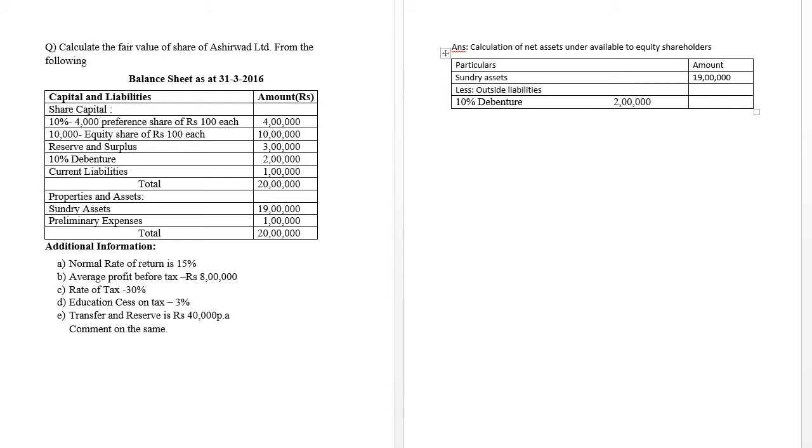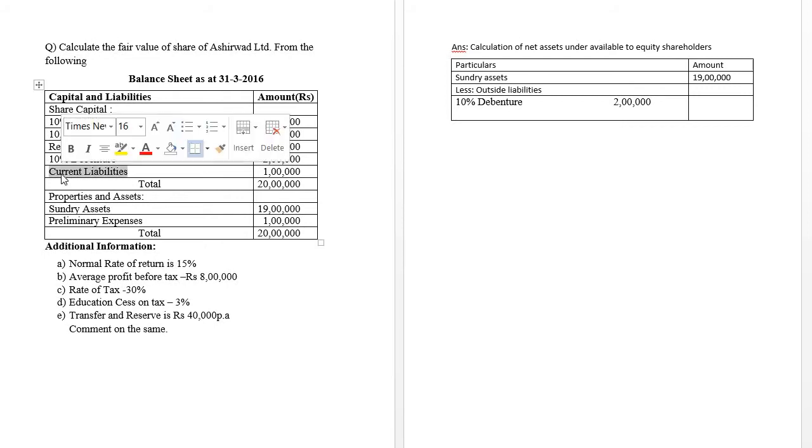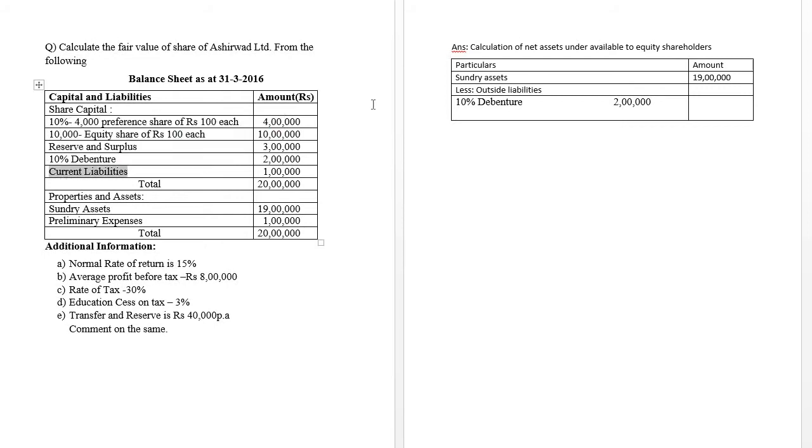Then, once the debenture is completed, next is current liability in the liability part. The current liability is 1 lakh.